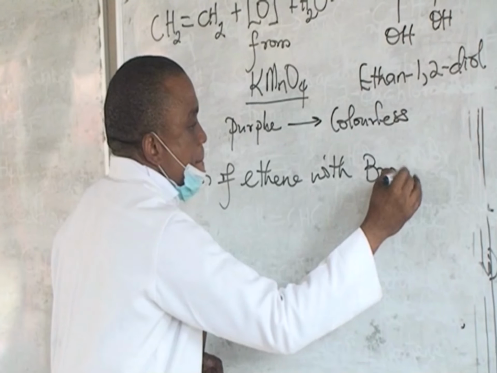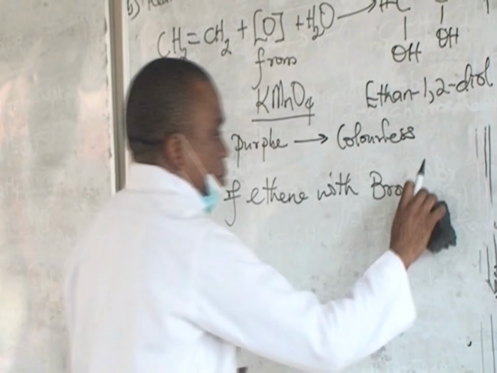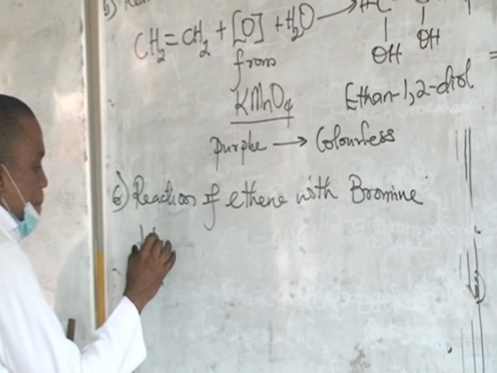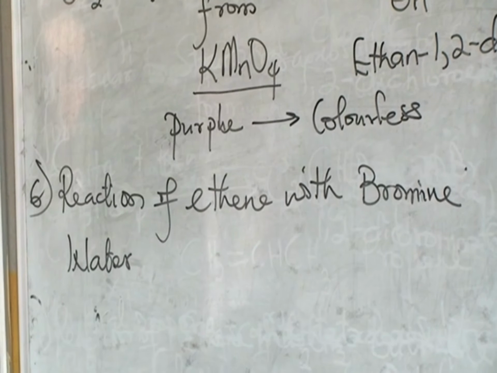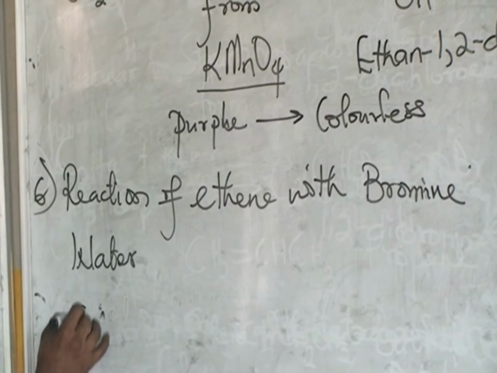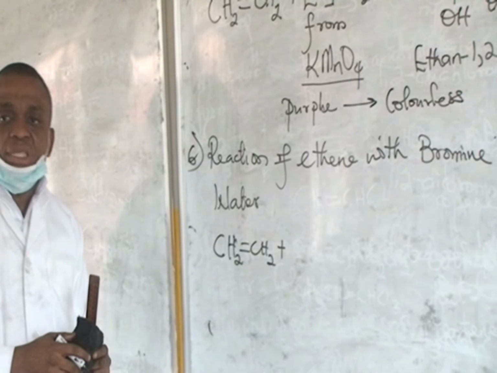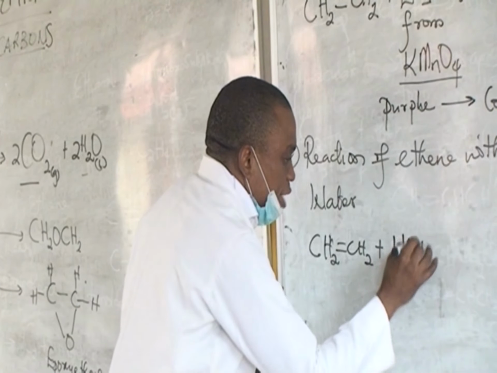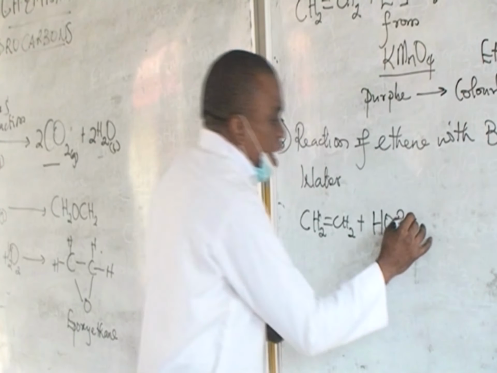Very quickly, with bromine water. Now bromine water contains a compound, a weak acid we call oxobromate 1 acid. And so if you have your ethene, CH2=CH2, reacting with oxobromate 1 acid in bromine water, HOBr, very unstable acid, you're going to have,